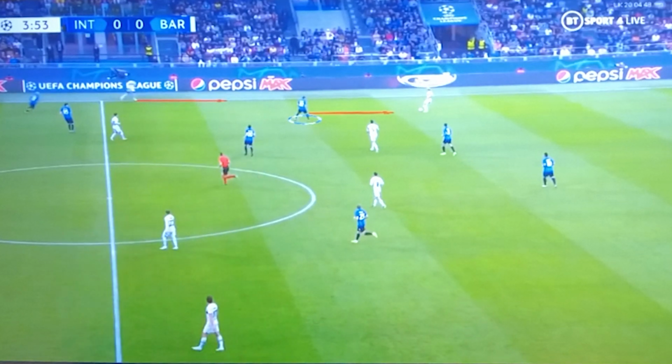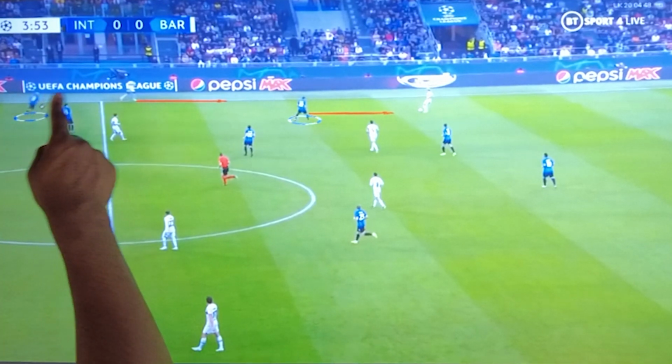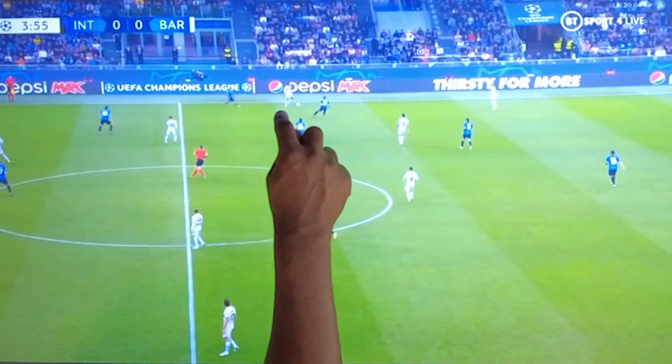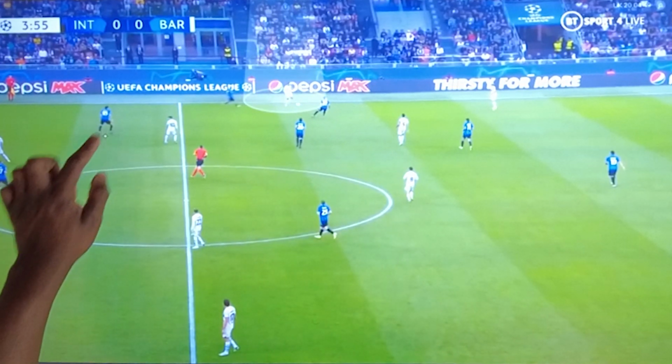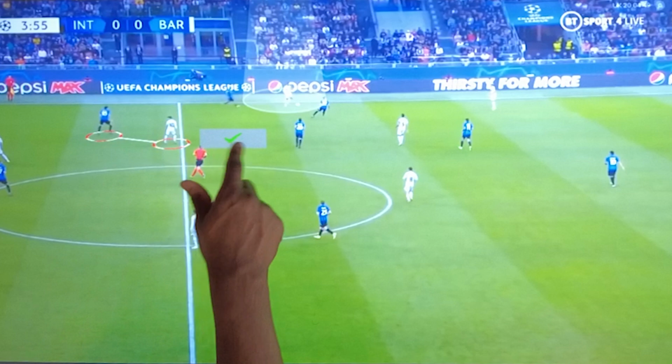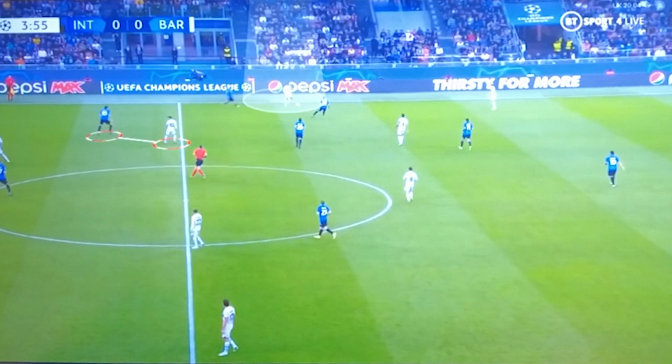This means it's up to Mkhitaryan from midfield to then go and look and press Roberto. Dembele may be dropping deep towards the ball, but as discussed, the fullbacks could also afford to be aggressive on their man. So, when Dembele receives, he can't really turn, and at the same time Bastoni is being aggressive on Xavi, so it would be difficult for him to receive as well.